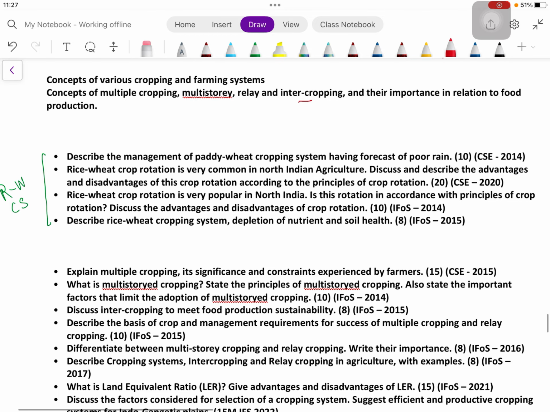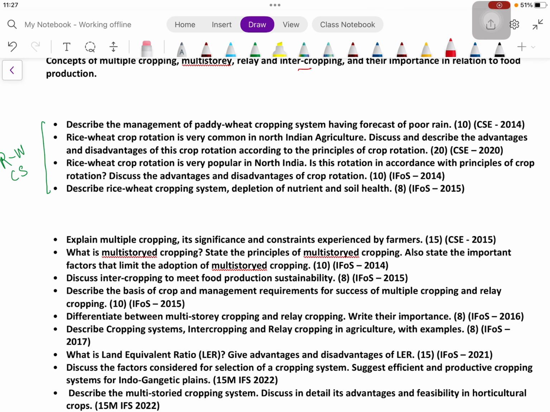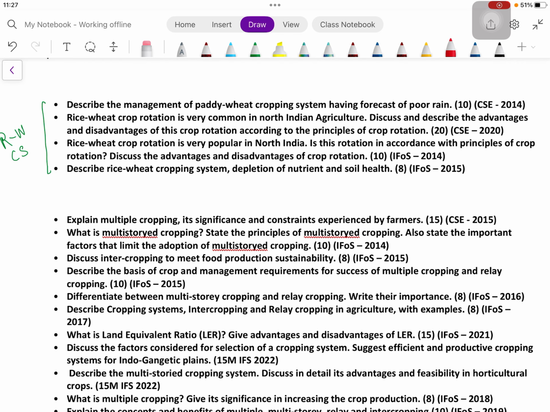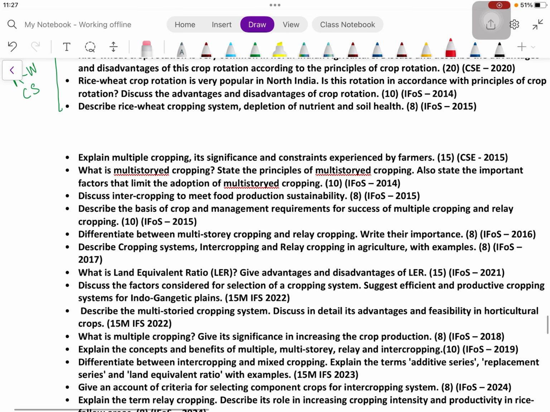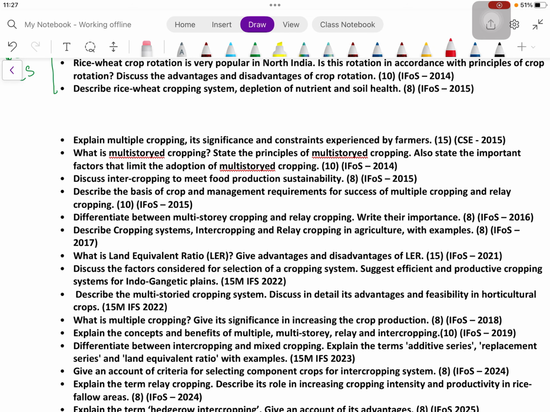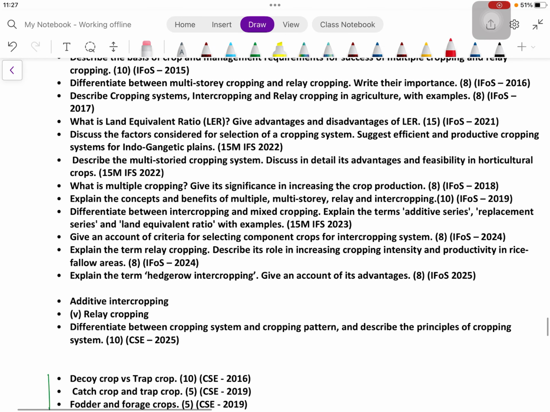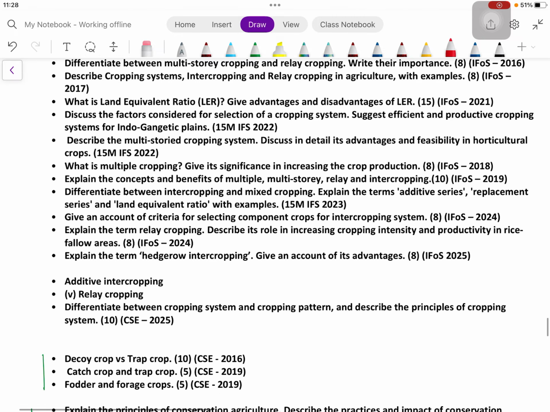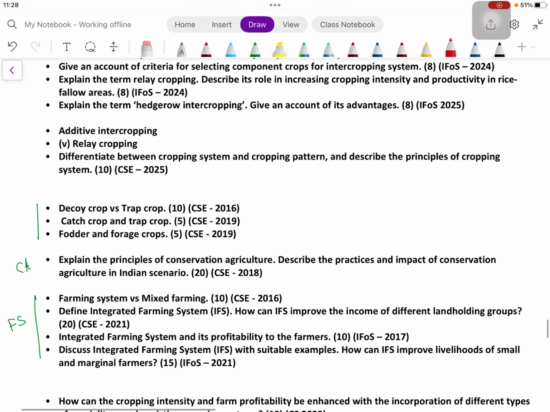So let us see the various previous year questions that have been asked in either the CSE or Forestry Service examination. These are some questions related to the rice-based cropping system, which we will discuss in another video. Then this is the main cropping system, cropping pattern and farming system section, with questions like multiple cropping, multi-story cropping, intercropping, land equivalent ratio, multi-storied cropping, and relay cropping. Most of the questions are asked from this section.